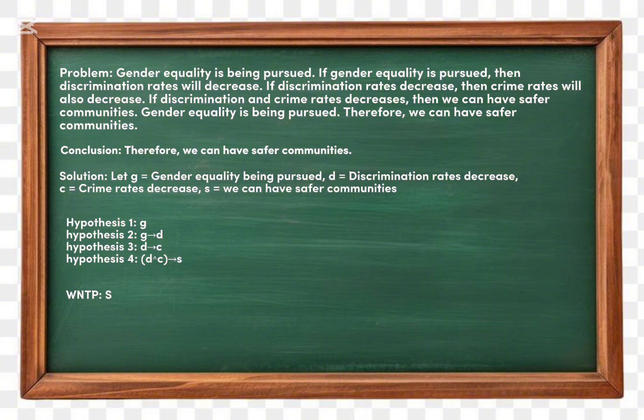Then, if gender equality is pursued, then discrimination rates will decrease. So G implies D. Next, if discrimination rates decrease, then crime rates will also decrease. So D implies C. If discrimination and crime rates decrease, then we can have safer communities. So D and C imply S. Our conclusion, we can have safer communities, can be written as S. To get the conclusion S, we can use the rules of inference method.